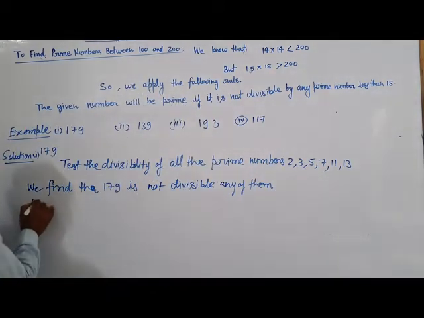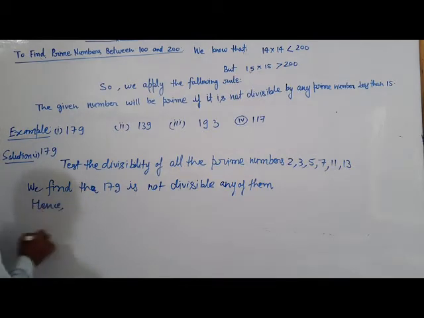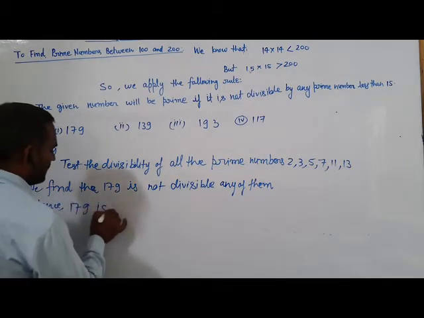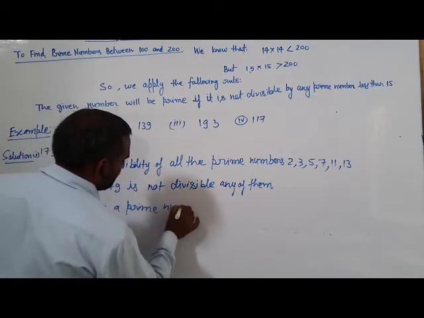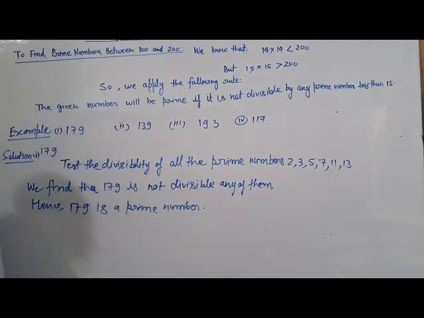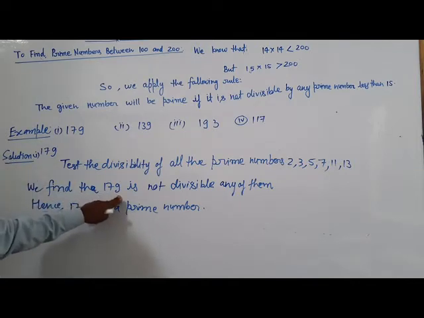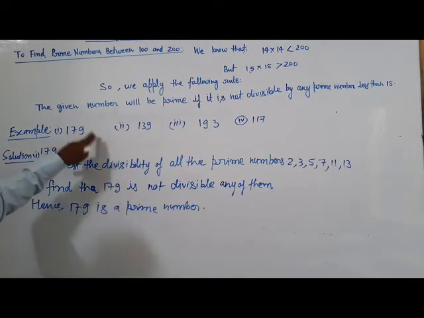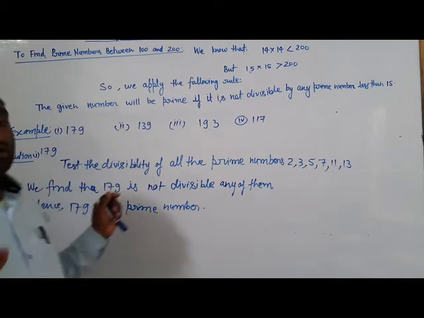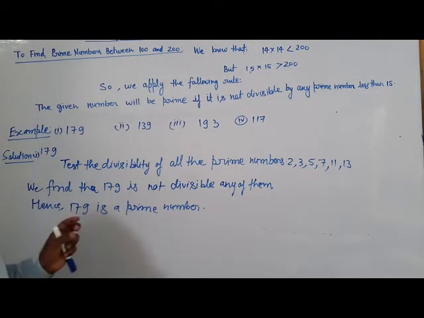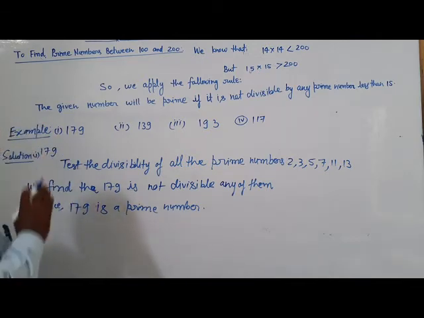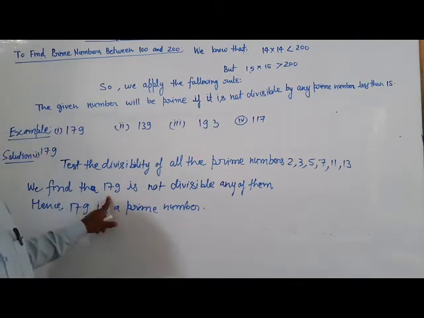So hence 179 is a prime number. In this way, you can test whether a number located between 100 to 200 is a prime number or not. If the number is not divisible by all the prime numbers less than 15, then that is called prime.